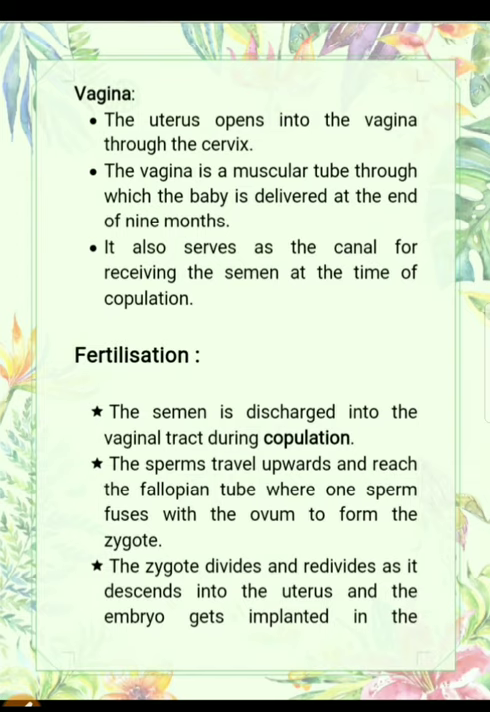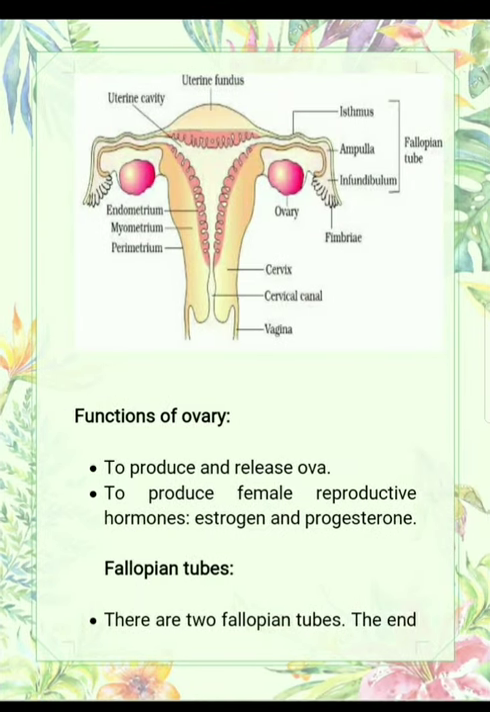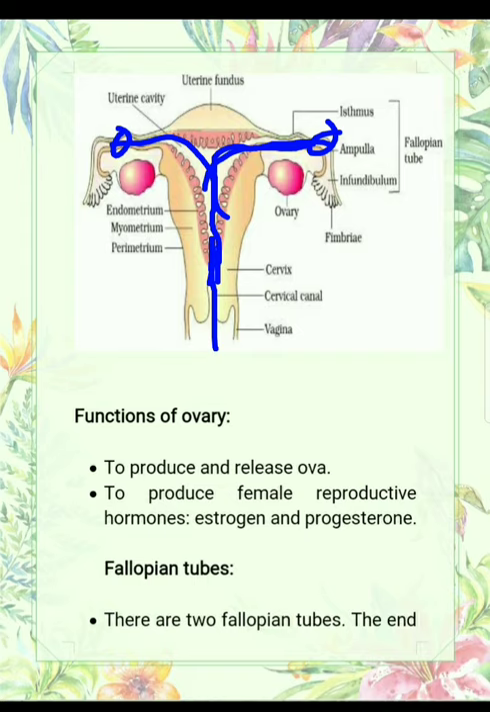Now the process comes, that is the fertilization. When the semen is discharged into the vaginal tract during copulation, the sperms travel upwards. Now let us see here. From the vagina the sperms enter into the female reproductive system. Now these sperms go into this fallopian tube. If the ovum is present here, then it will get fertilized and form a zygote.